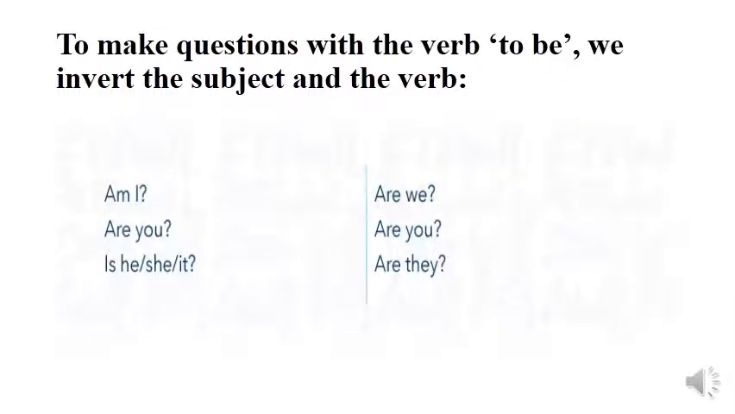When asking questions using the verb to be, we always invert the subjects and the verb. I mean, you say am I, are you, is he, is she, is it. In the plural form you say are we, are you, or are they.